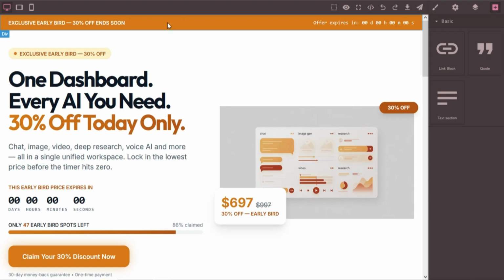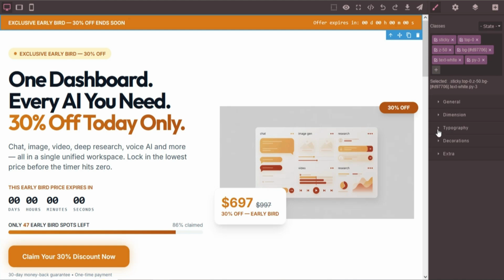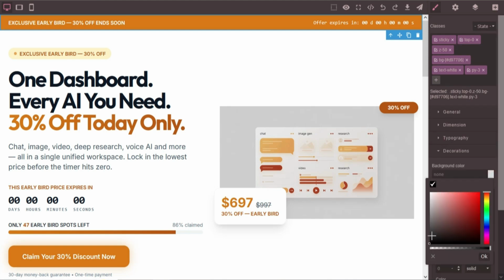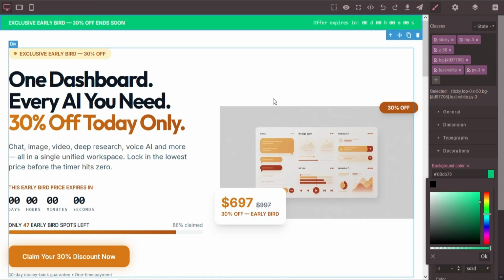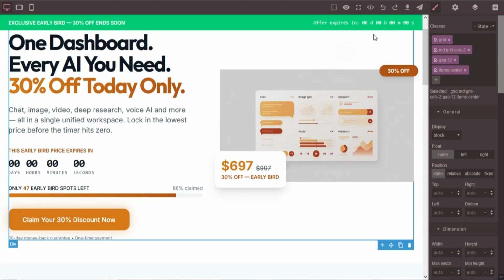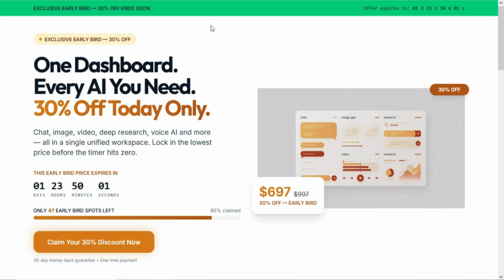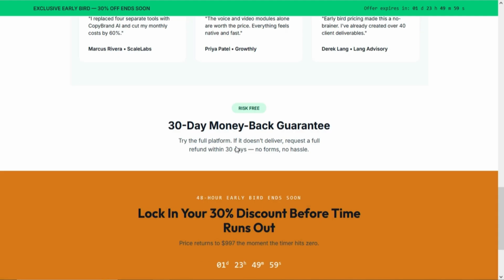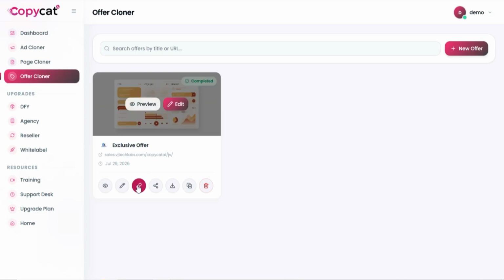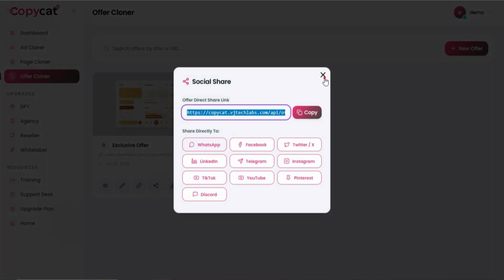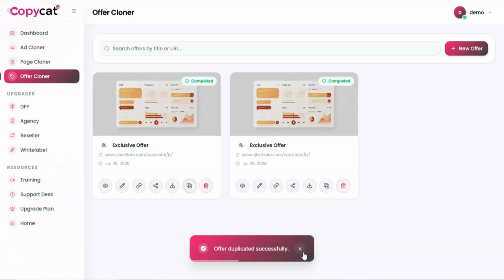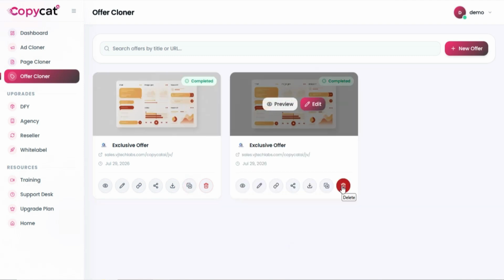Edit your cloned page with our exclusive editor. Here you can further edit and customize it. View it. Share it. You can also duplicate it. And delete it.